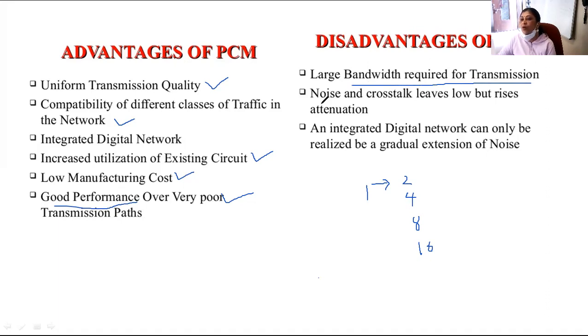Noise and crosstalk problem is also there, and this arises due to attenuation. But you need not care about this. Just remember these two disadvantages. Out of this, one important disadvantage is the large bandwidth required, so you have to remember it. Now this completes your pulse code modulation.